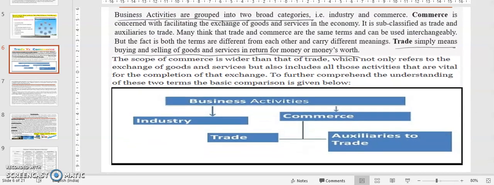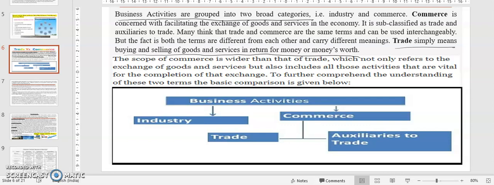Now, here it is also written, see, the scope of commerce is wider than that of trade, which not only refers to the exchange of goods and services, but also includes all those activities that are vital for the completion of that exchange.